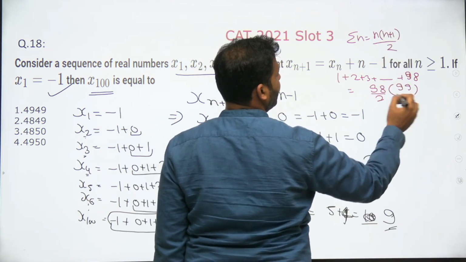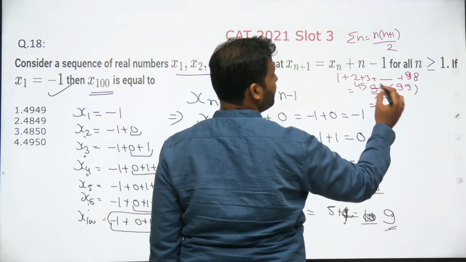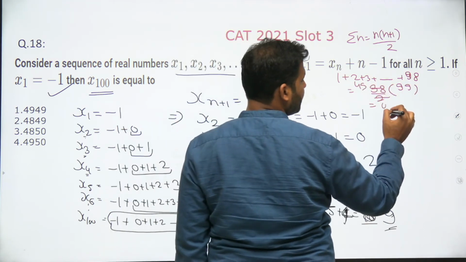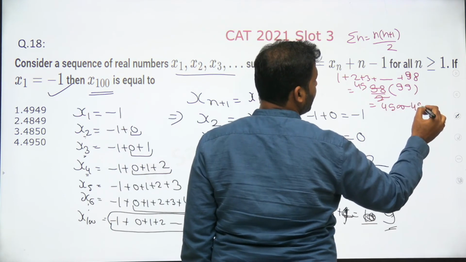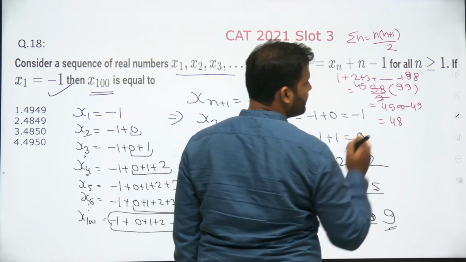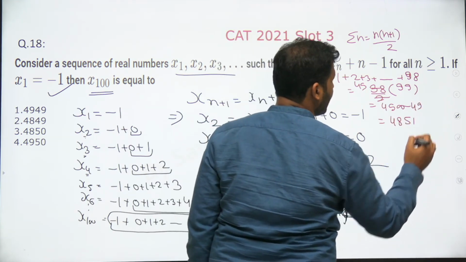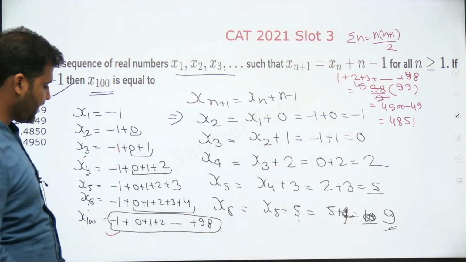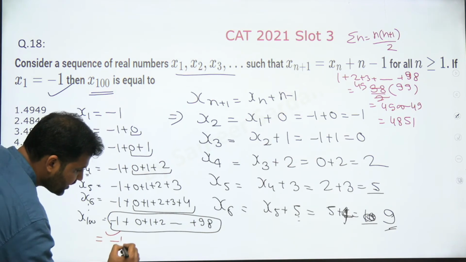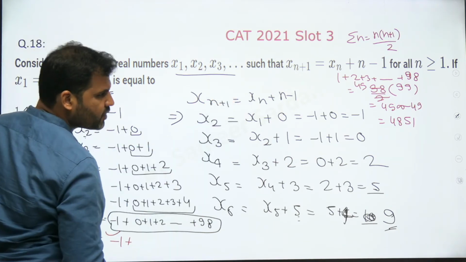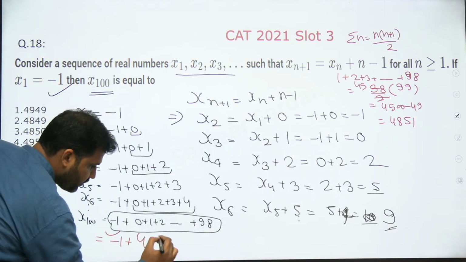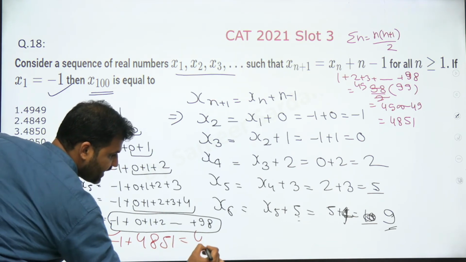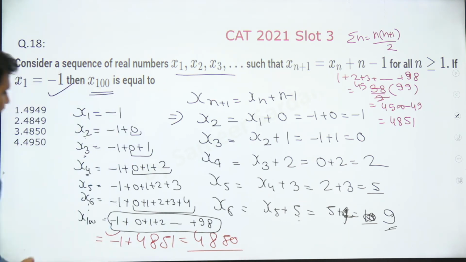We'll get 49 into 99. 49 into 100 is 4900 minus 49, so this is 4851. And because there is also a minus 1 here, for x100 it will be minus 1 plus 4851. So the final answer would be 4850. The answer would be option number 3.